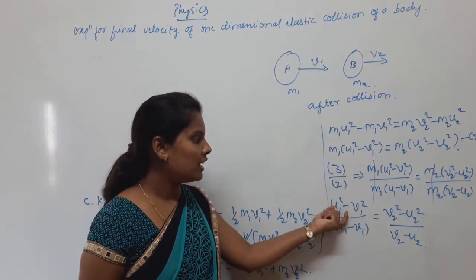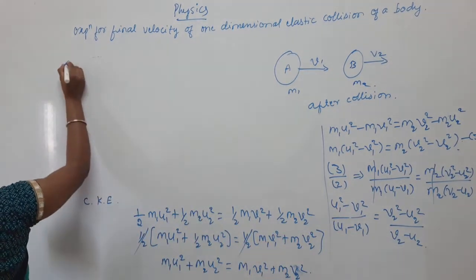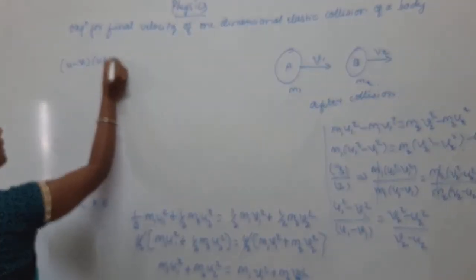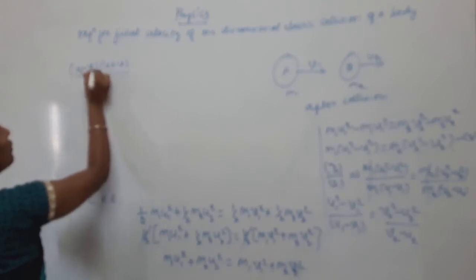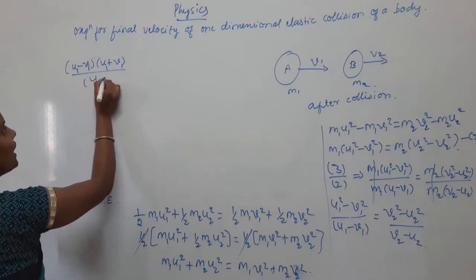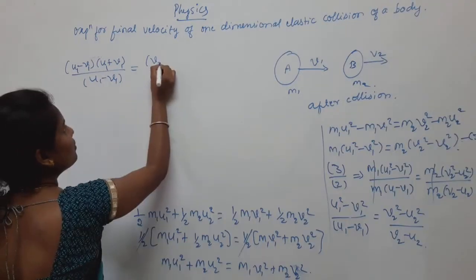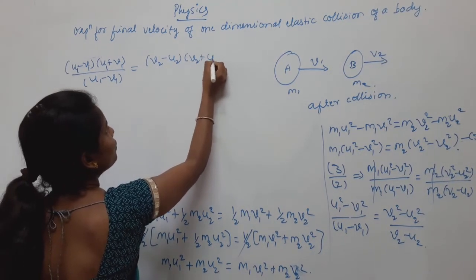So u1 square minus v1 square is u1 minus v1 into u1 plus v1, and v2 square minus u2 square is v2 minus u2 into v2 plus u2.